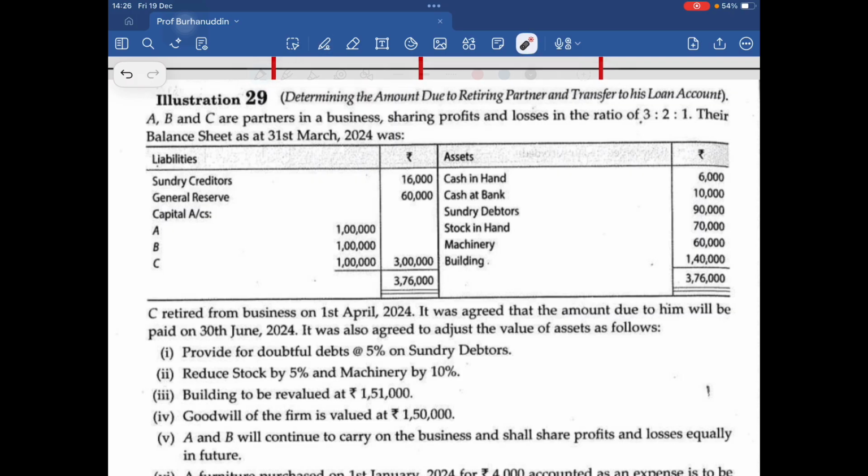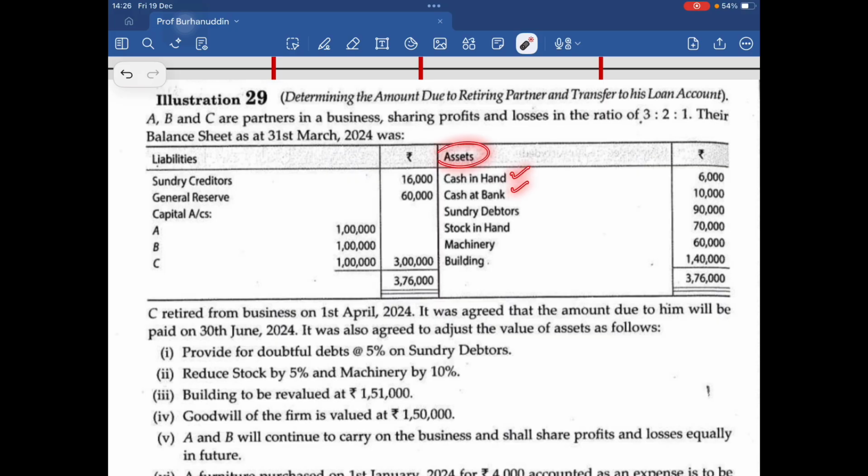The balance sheet is as follows. Creditors is a liability. General reserve will be divided between the partners' capital on the credit side, because each and every liability has a credit balance and every asset has a debit balance. This we have by heart now, but I'll keep on saying it so that it's fully firm. Then we have capital accounts. This will definitely go in the partners' capital account on the credit side. Again, the reason is liabilities go to credit.